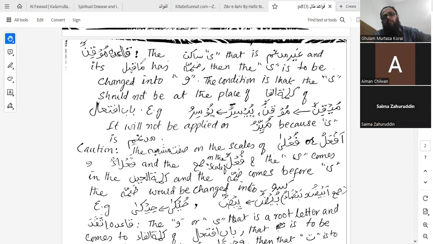So like muyqinun. Now ya is what? Sakin, ghair mudgham, ma qabl madmum. It is not in the place of kalimatul fa of babu ifti'al. So ya is going to be changed into waw. It will be muqinun. So that's why qaidatu muqinun. And yuyassirun. Now ya sakin, ghair mudgham, ma qabl madmum, not in the place of kalimatul fa of babu ifti'al. So from yuyassirun it will be yusirun, and it cannot be applied on muyyizun because ya is mudgham. So this is qaidatu muqinun.